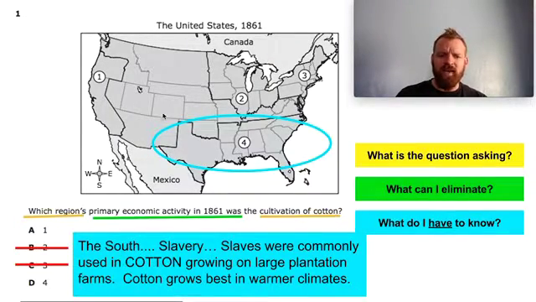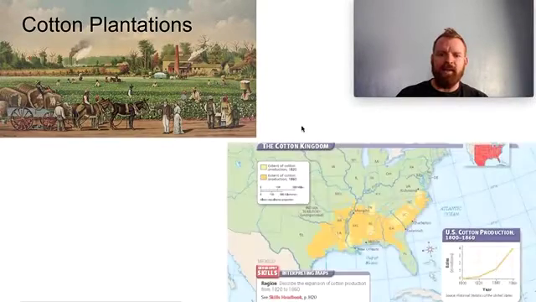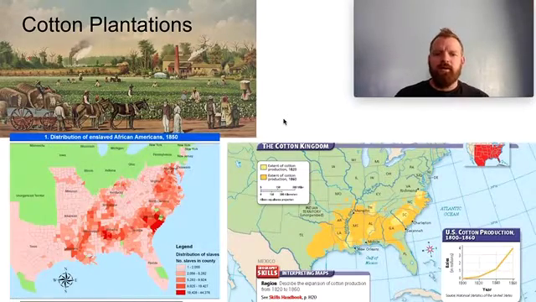We can also eliminate number 2 because that's the Midwest, and a lot of that is further north too. Not a good place to grow cotton in cold, freezing climates. That leaves us a choice between only 2 answers, and at this point it's quite obvious, hopefully. The Deep South, cultivation of cotton. Cotton plantations were a massive part of industry and the economy in the South.